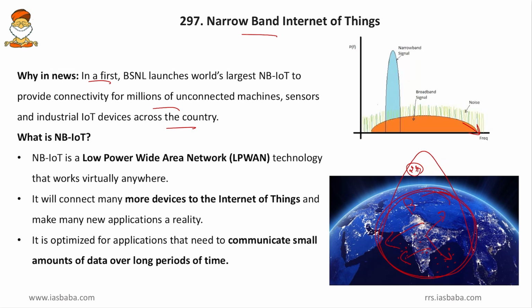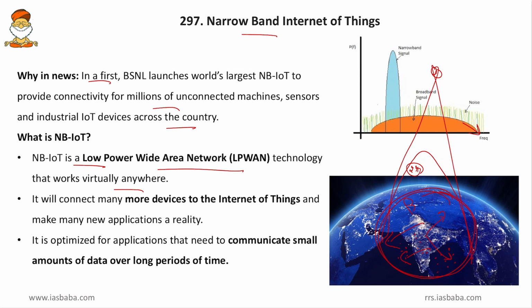And then coming to more about this NB-IoT. NB-IoT is a low power wide area network technology that works virtually anywhere. We know, friends, here the narrowband will be utilized. When the narrowband is utilized, the power consumption will be less, because the power required to power this narrowband is very less. And moreover, this facility is provided by the satellite directly. We know that BSNL has good tower connectivity and also satellite connectivity.